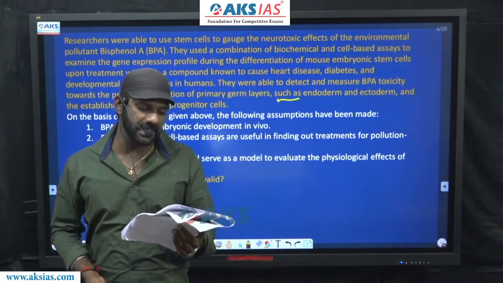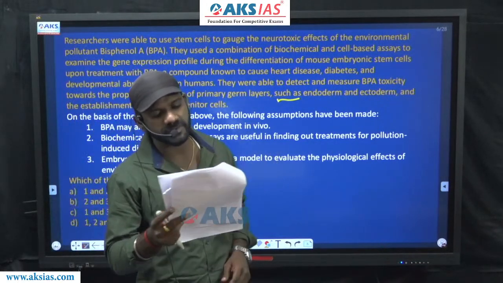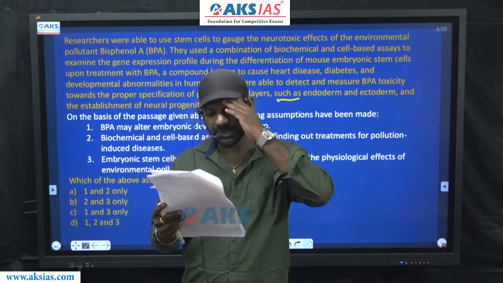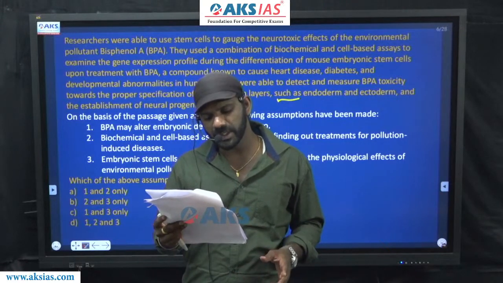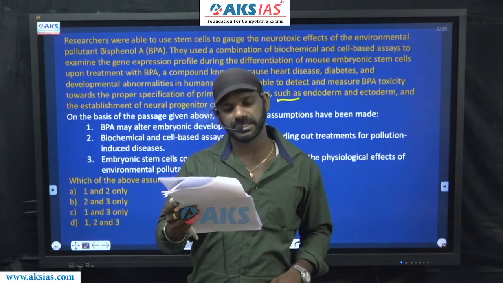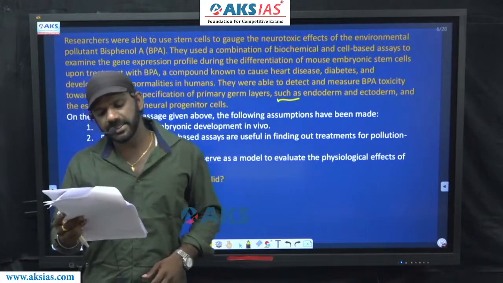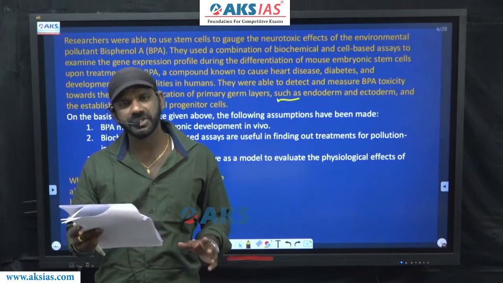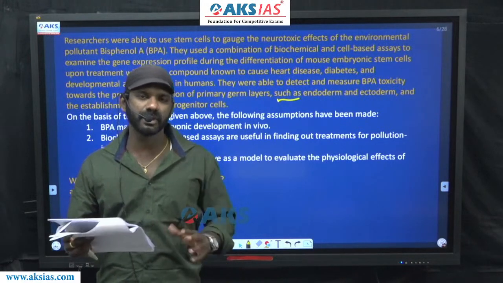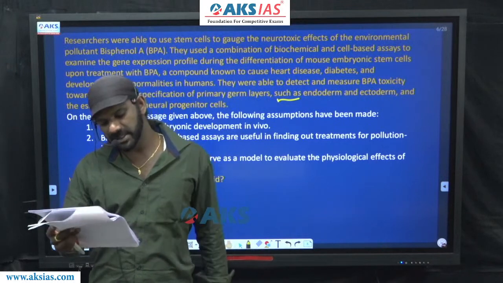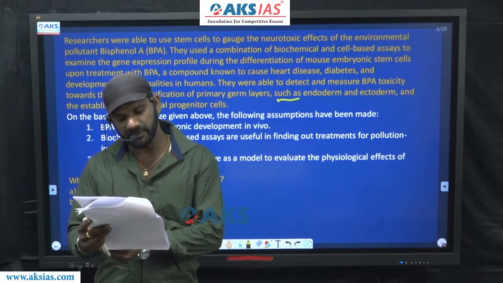I'll read the last statement once again. They were able to detect and measure BPA toxicity towards the proper specification of primary germ layers, such as, that means these are the primary germ layers, endoderm and ectoderm, and the establishment of neural progenitor cells. I'll read the question. On the basis of the passage given above, the following assumptions have been made. This is also an assumption-based question. I told you the way to approach an assumption question. Come to statement 1. BPA may alter embryonic development in vivo.